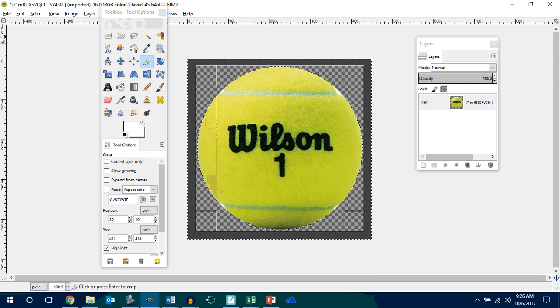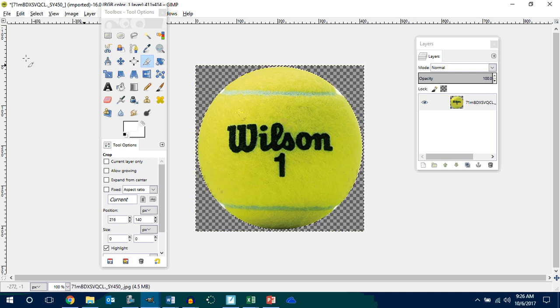And drag this guy down a little bit, drag this ball over here a little bit. Why? Because this ball is going to be small. The tennis ball is going to be smaller than my player. Are you with me? So I want this ball to appear as large as I can get it. So I want to fill it up with the most space in the area that I have.